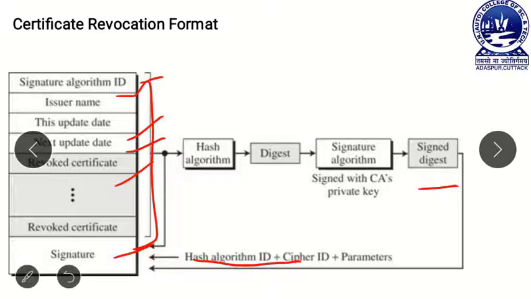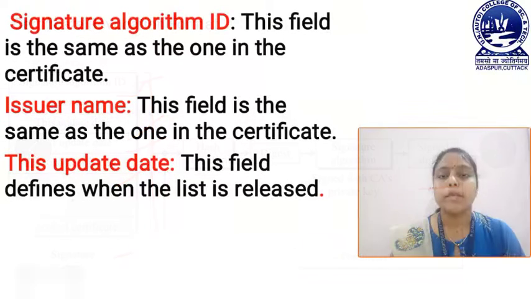Now I am going to discuss each field of this revocation format one by one. The first field is the signature algorithm ID. This field is the same as in our X.509 certificate, and it contains the algorithm which is used to sign our certificate.